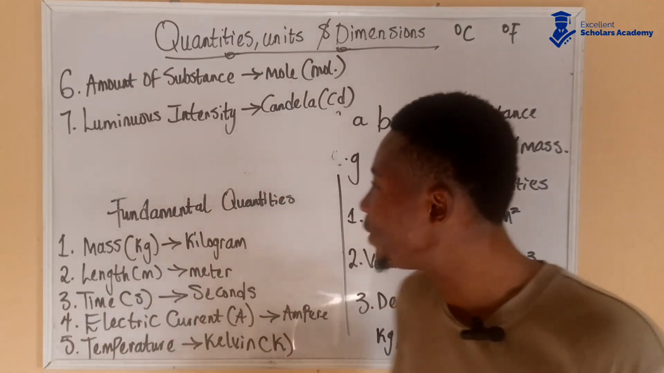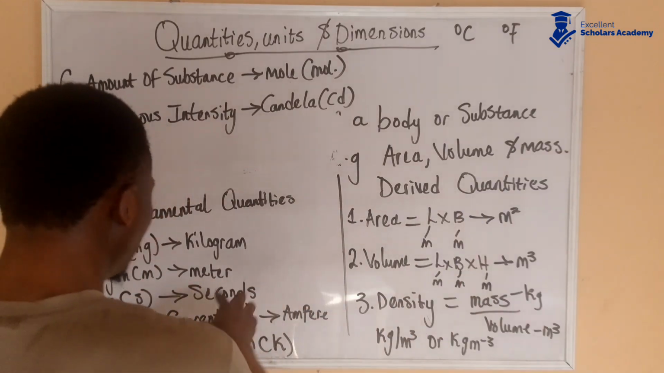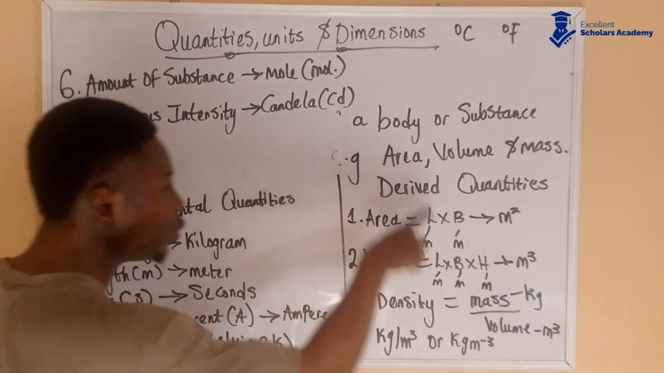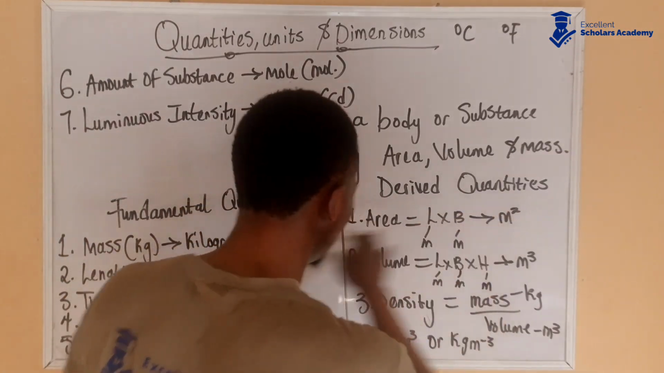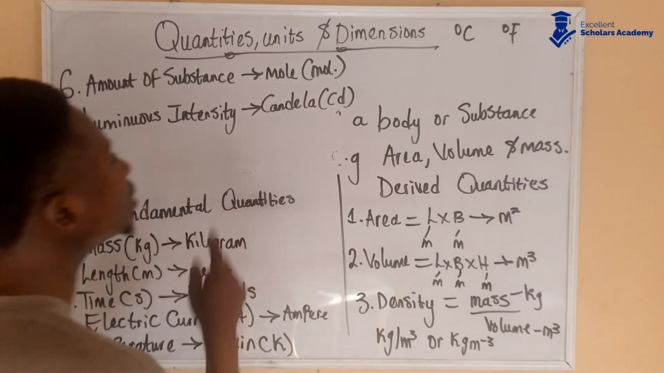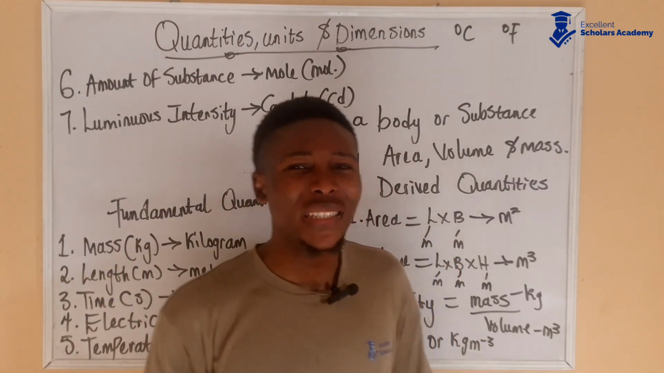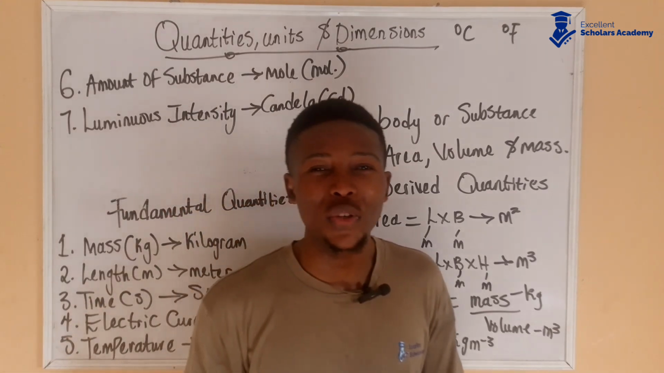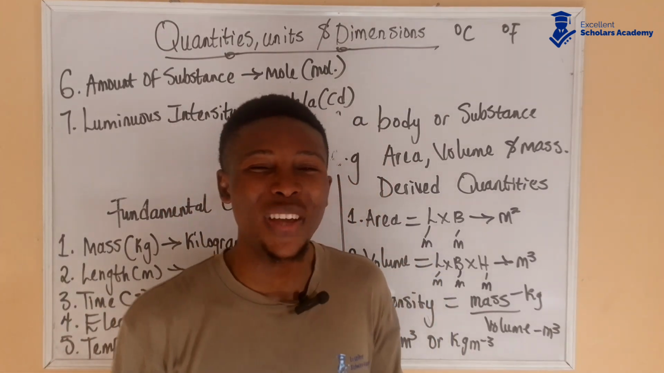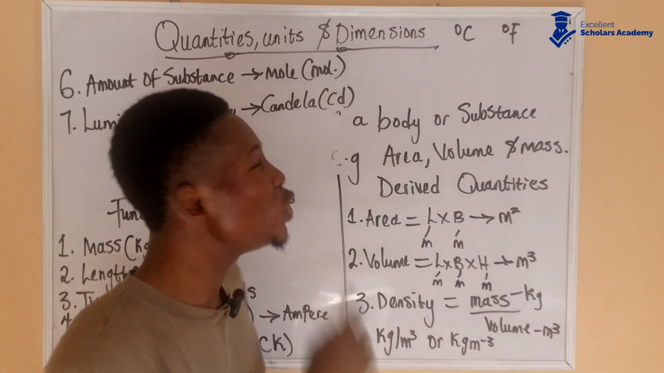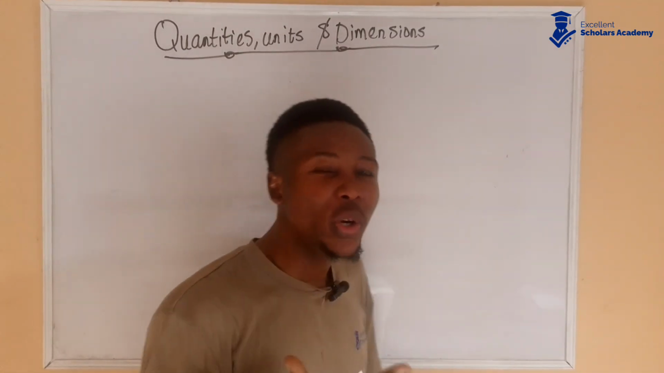So we've looked at units, after looking at the quantities side by side with the units. Now let's go to the next phase, dimensions. Let's see how we can get the dimensions of different quantities, and move on to smashing exam questions in quantities, units, and dimensions.